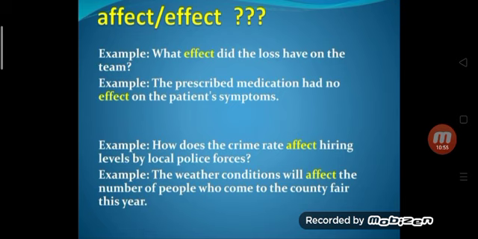How does the crime rate affect hiring levels by local police forces? Here it is used as a verb. The weather conditions will affect the number of people who come to the country fair this year. Yes, here it will be used as a verb.